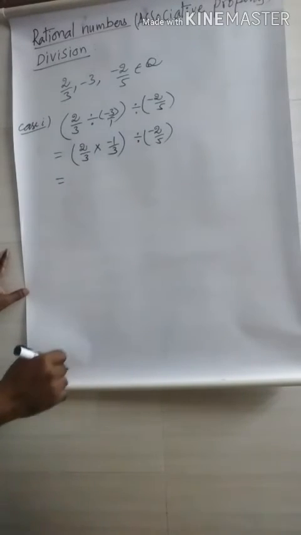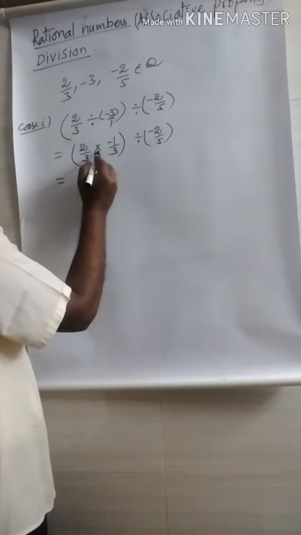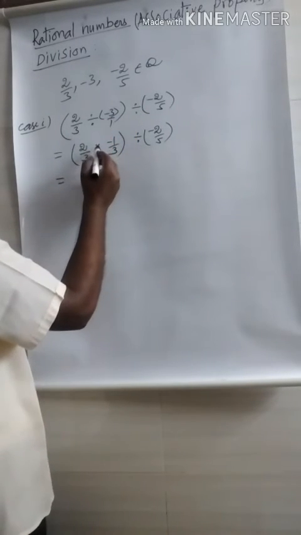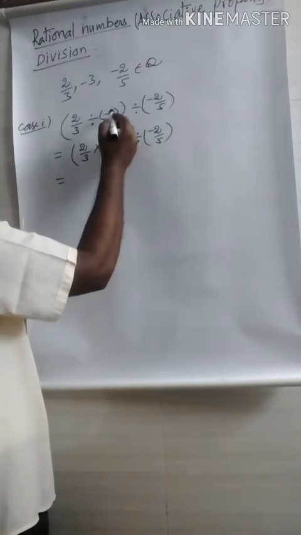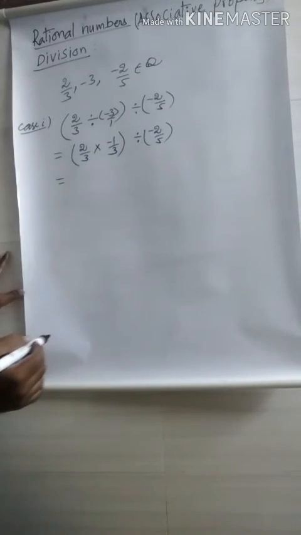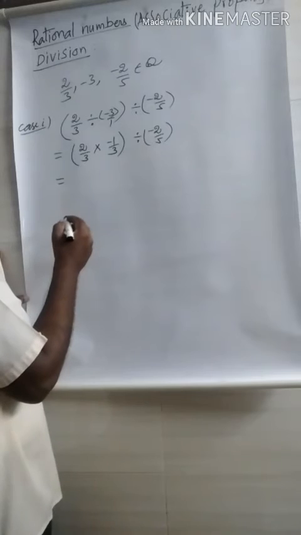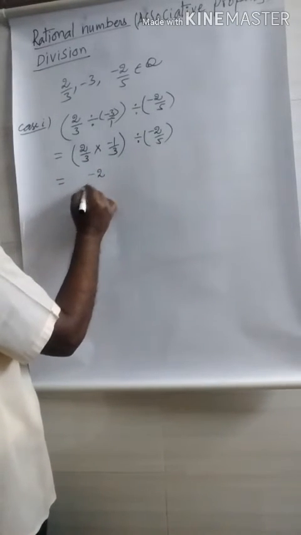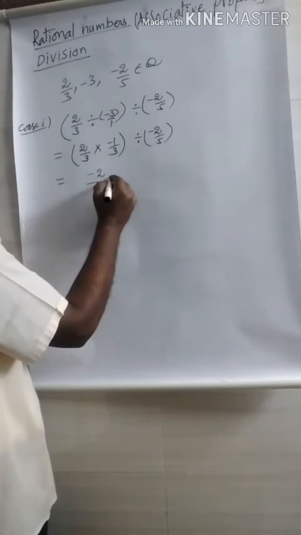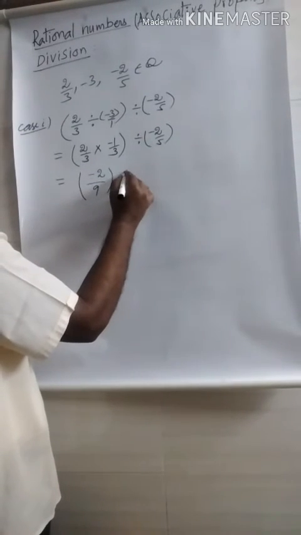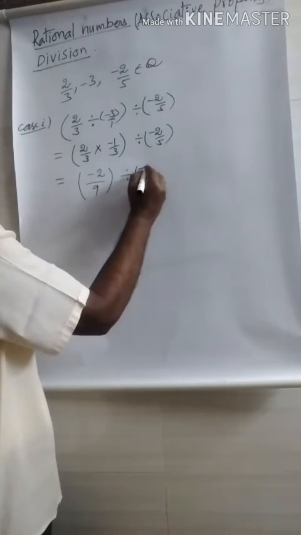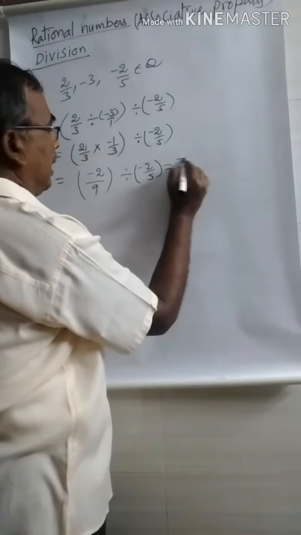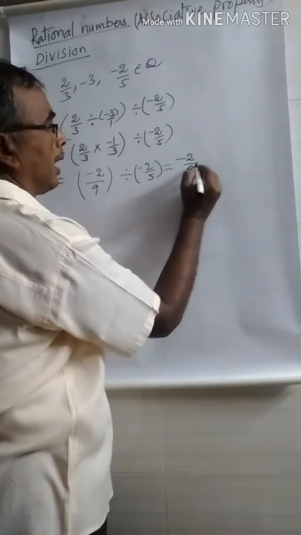Here we rewrite this divided by into the into symbol, and we write the reciprocal of -3, that is -1/3. Here 2 into -1, -2; 3 into 3, 9. Divided by -2/5. Then again you write -2/9.